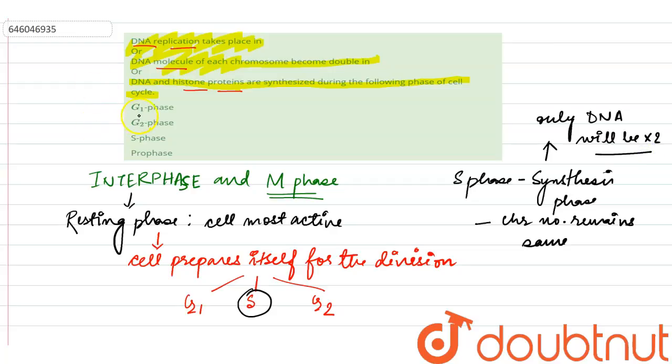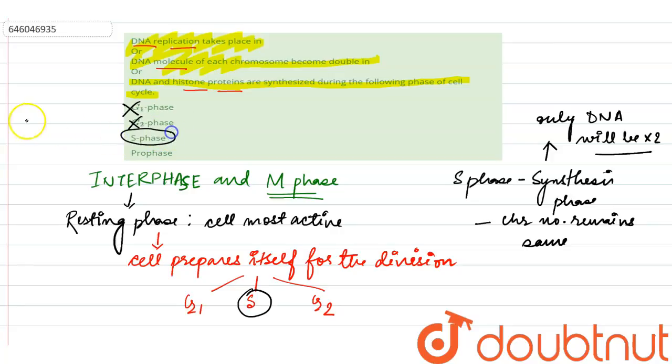Now if we see the options here, in G1 phase DNA replication does not occur, only ATP, proteins, amino acids and RNA are made, so this option is wrong. In gap 2 phase, what happens? Mitochondria, Golgi bodies and chloroplasts will duplicate, not our DNA, so this option is also wrong.